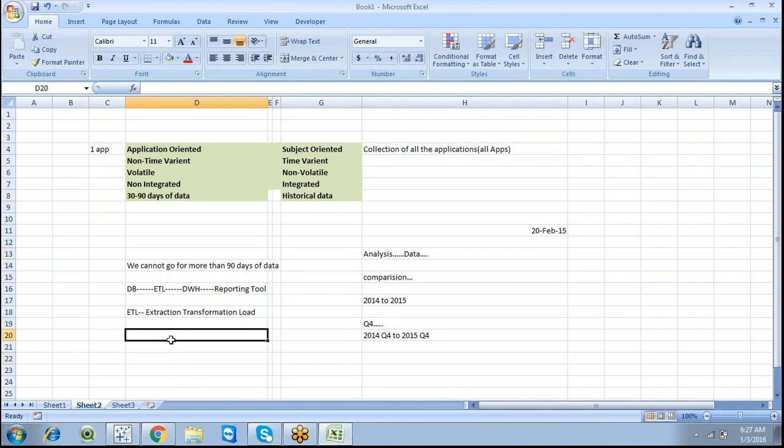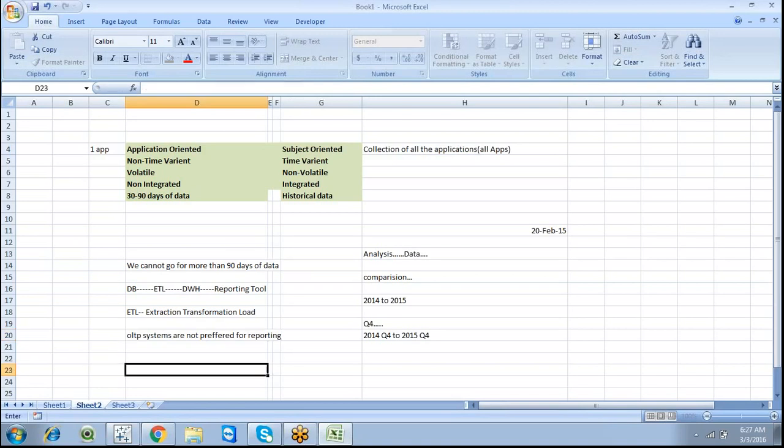This is very important: OLTP systems are not preferable for reporting.